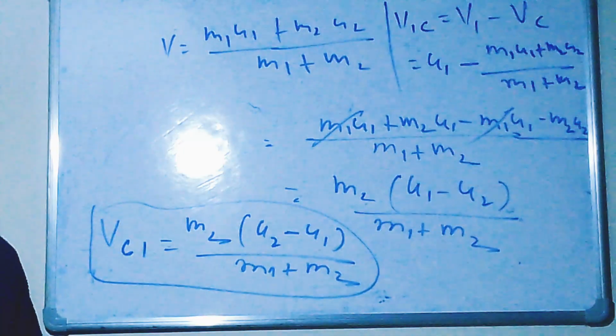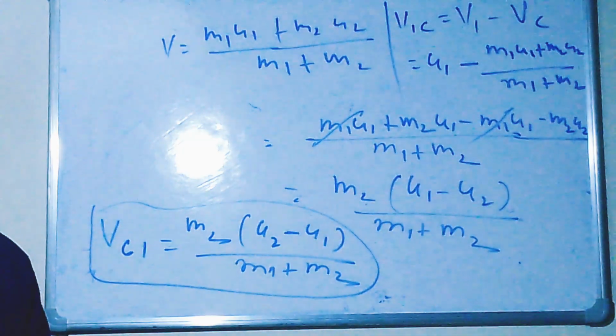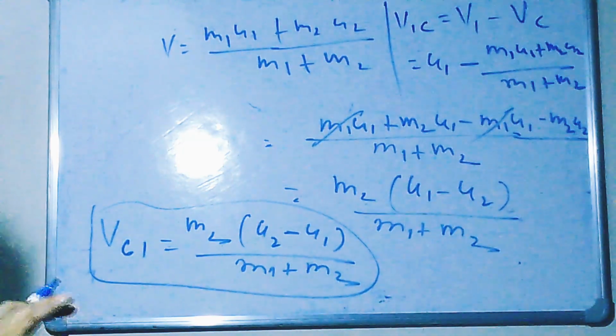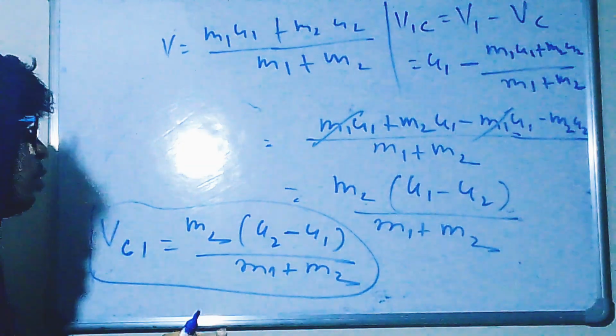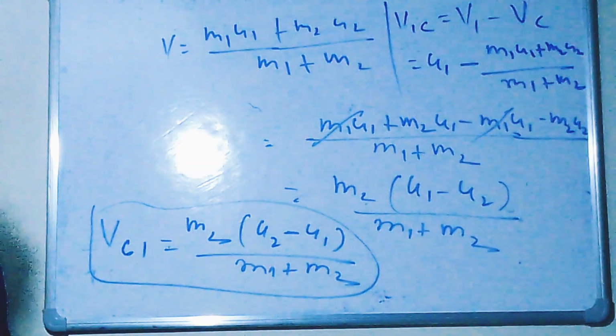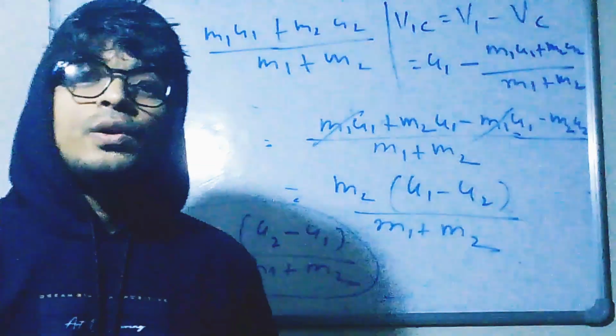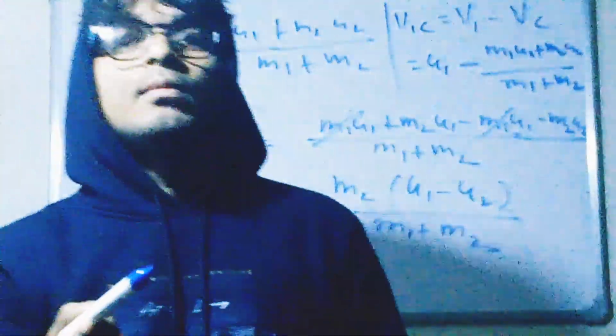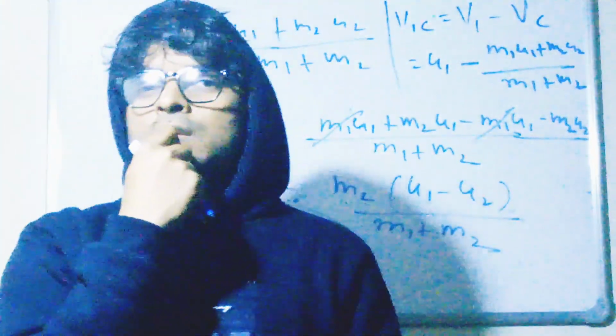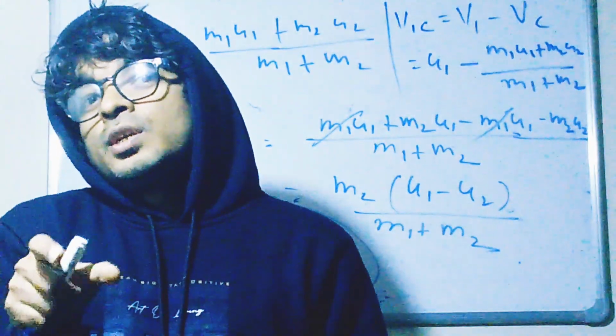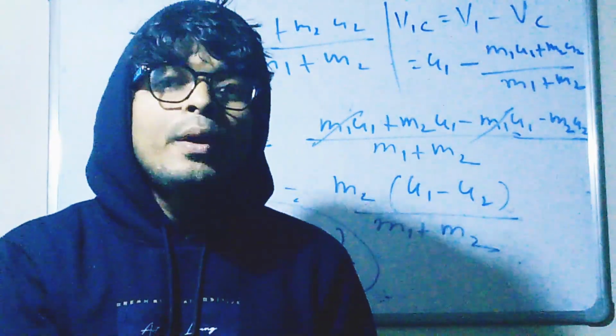Similarly, we can find out the speed of block 2 with respect to center of mass. We'll calculate it, no issue in it. But for the sake of the moment, if I want to ask you, what is the momentum of block 1? See, here we are introducing the relative concept for calculating momentum. Why?